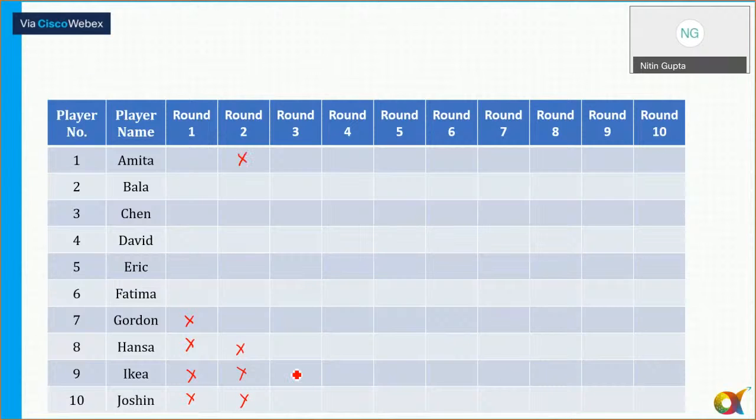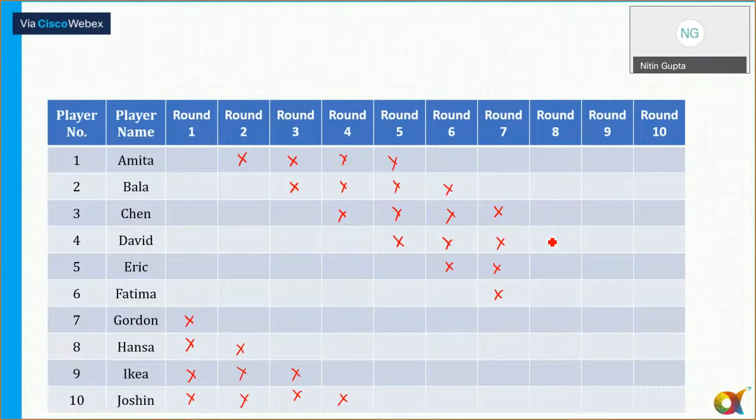In the next round, I get 9 and 2 also. In round 4, I can say 10. In round 5, 3 not participated. In round 6, 2, 3, 4, and 5 not participated here. In round 7, 3, 4, 5, and 6 have not participated.